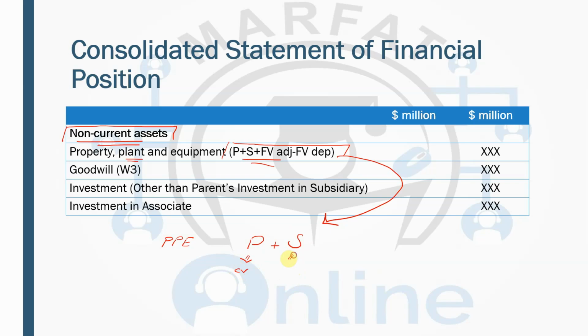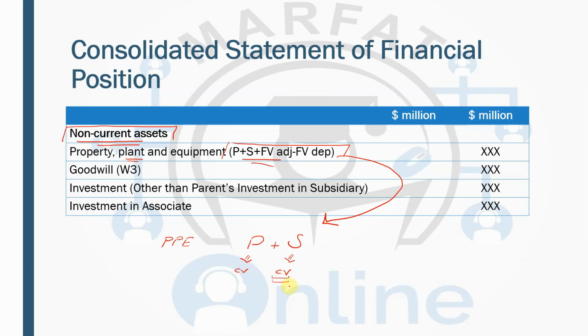Similarly, you are taking the property, plant, and equipment of the subsidiary from the subsidiary's individual financial statement, again, which shows the carrying value. But when they are selling you the company, they are selling you the assets. Their assets may be worth different than what is shown in the carrying value.